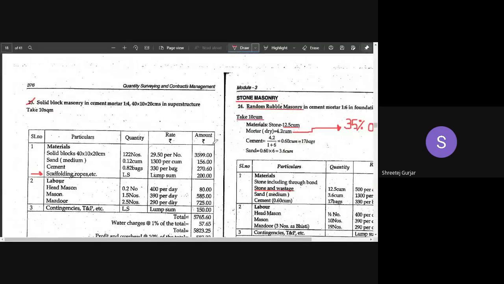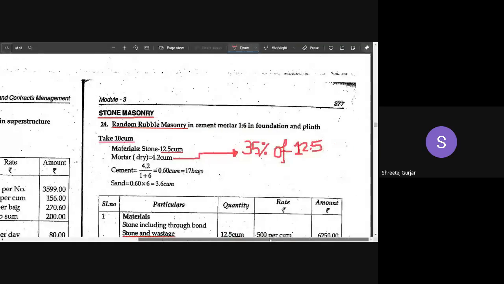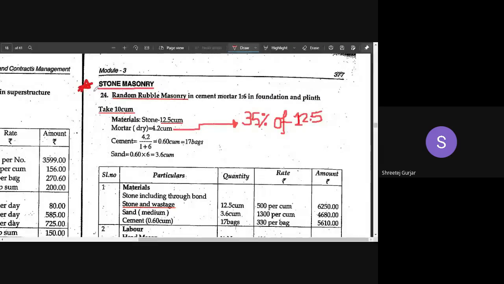Okay, the same things are there. Now coming to stone masonry. Stone masonry is very similar to brickwork. A few changes are required in stone masonry, but it is very similar to brickwork.